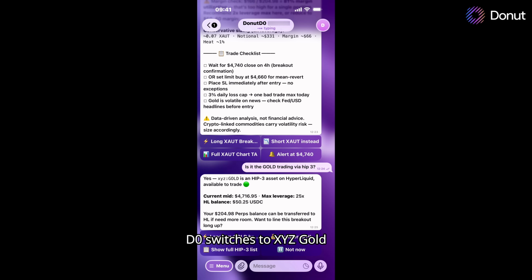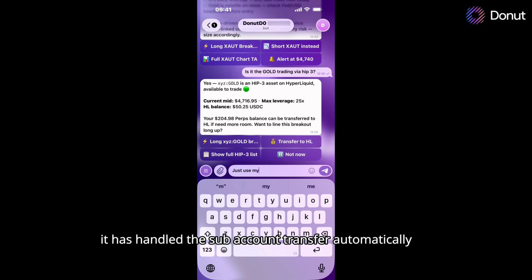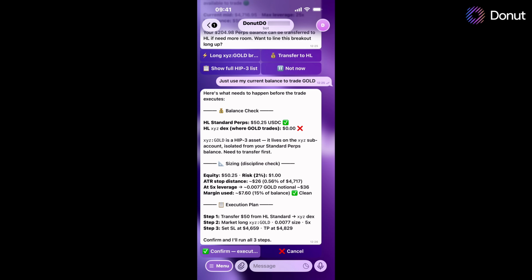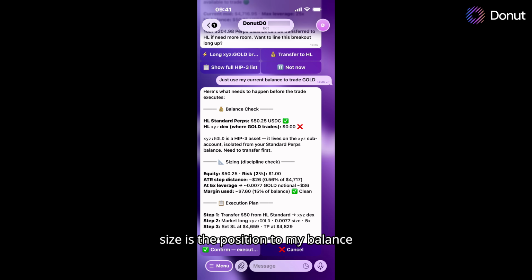D0 switches to XYZ Gold. It has handled the sub-account transfer automatically so that I won't need to manually move my balance between different places. Sizes the position to my balance, sets my stop loss, asks for confirmation, position live.